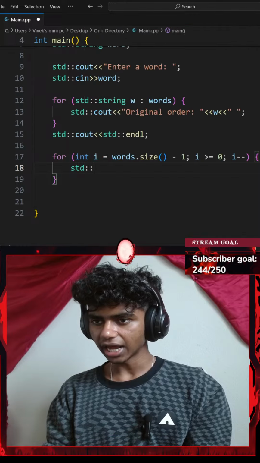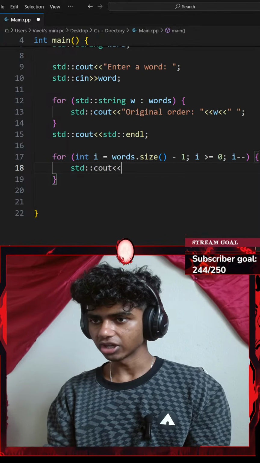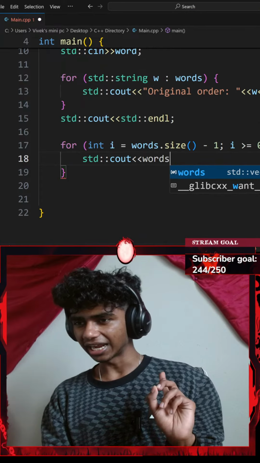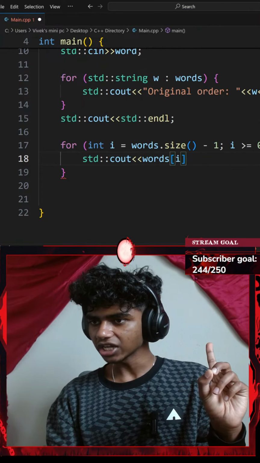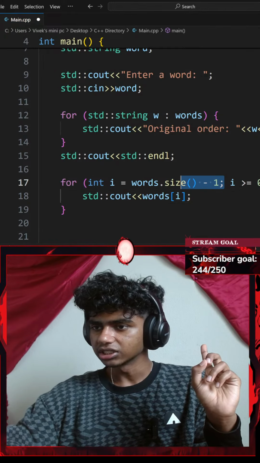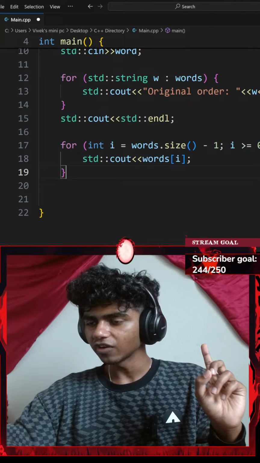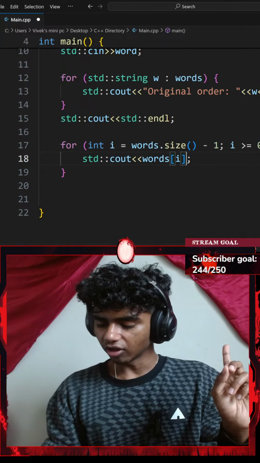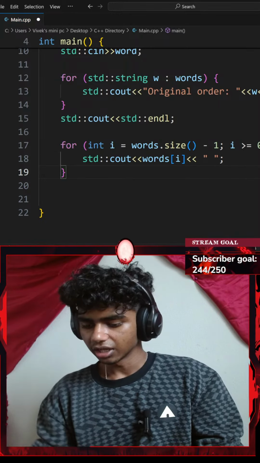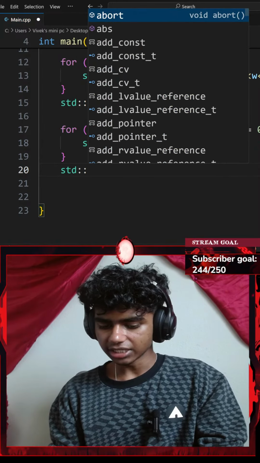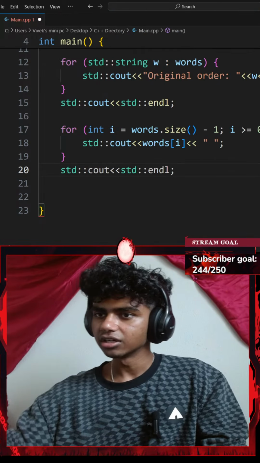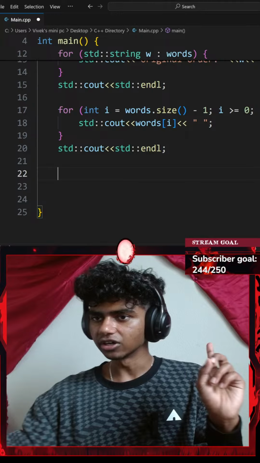And then I'll go with a pair of curly braces. Let me add a standard console output with an insertion operator. I want to insert my words variable at index of i. So that is going to be a reversed order because my i is now counting from the back. Okay, perfect. And then maybe I'll go with another insertion operator of a space. And then outside my for loop, let me add a standard console output with an insertion operator of a standard end line. Alright, perfect. That's basically reverse order.